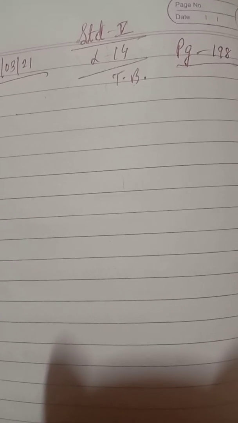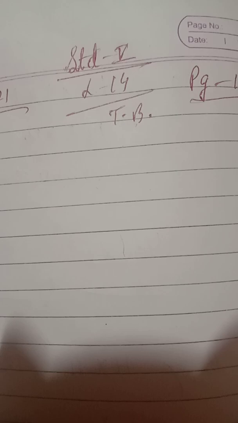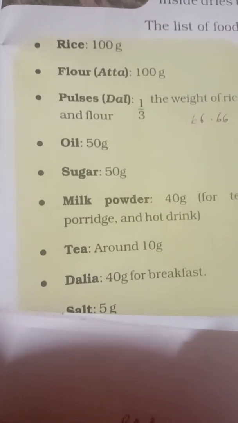Dear students, as we are continuing lesson number 14 from our textbook, we are continuing now page number 197, 198. Yesterday I already explained the trek to Gangotri and whatever things the children carried, that we look at one time again.